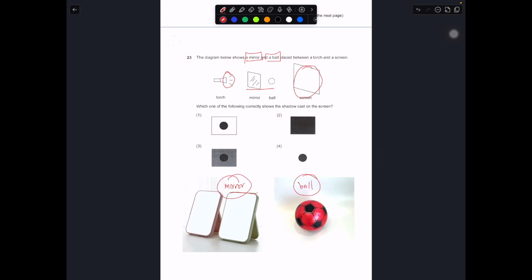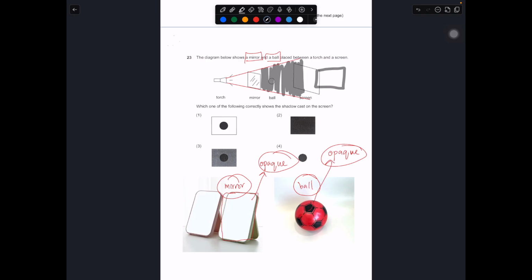Actually, if you cast a light, this whole thing over here will be opaque. And over here, I choose an opaque ball because most balls are opaque. They block light. So in this case, if I were to draw the light and shadow, it will look something typically like this. The light will hit the mirror and this part over here becomes the whole shadow zone. So the shadow that's going to appear over here will take the shape of the mirror. On the screen, it will look something like this.